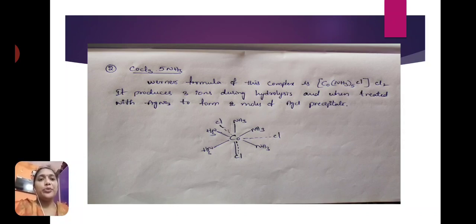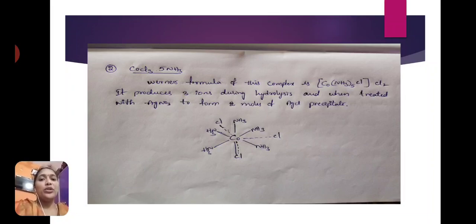So it produces 3 ions during the hydrolysis process. When this complex undergoes hydrolysis, only 3 ions are formed: one complex ion and 2 Cl minus ions. The complex does not undergo ionization. The complex remains as a complex only, it is not ionizable.